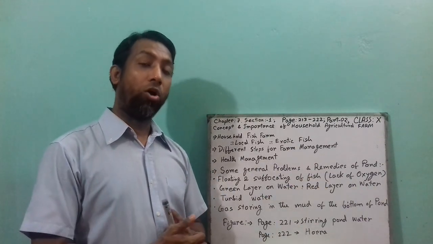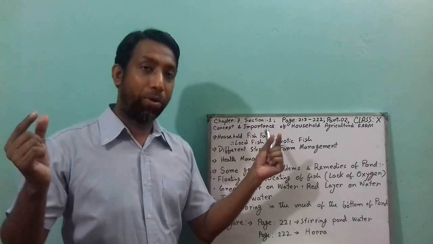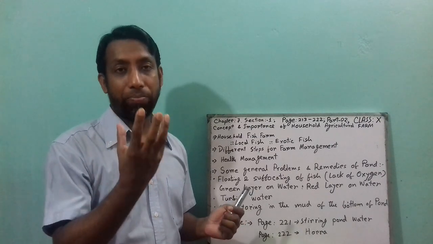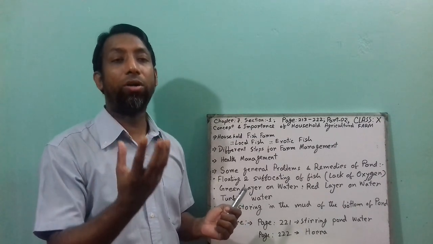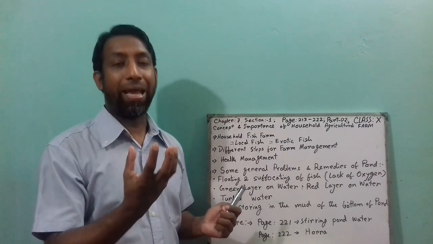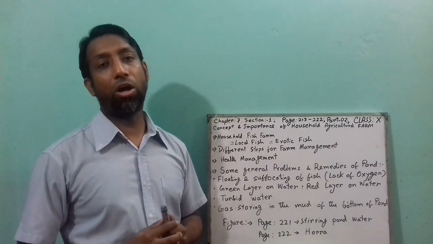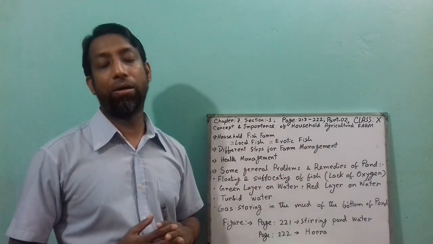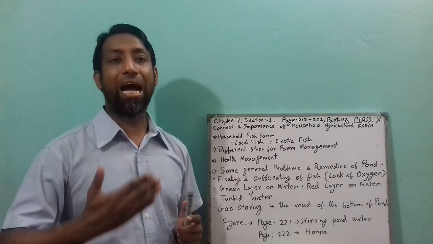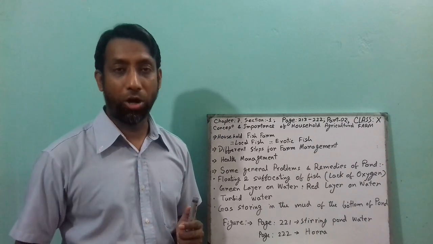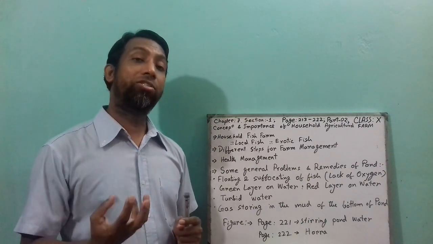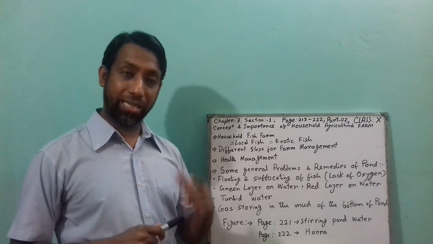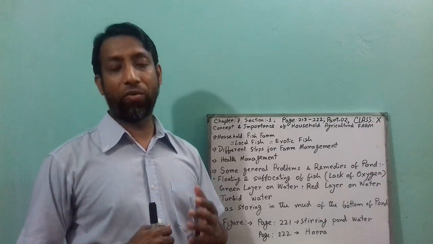What is hora? Hora is a type of rope, and in the middle of the rope you tie either a breaking stone or brick, hanging the brick on the rope. That is called hora. If you pull that hora from one side of the pond to the other side, it makes an artificial wave inside the pond. Then oxygen enters the pond. That is called hora in the pond.